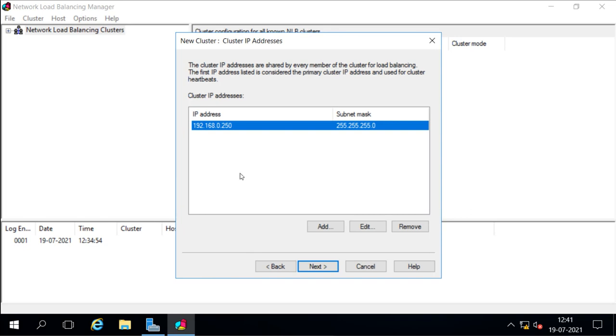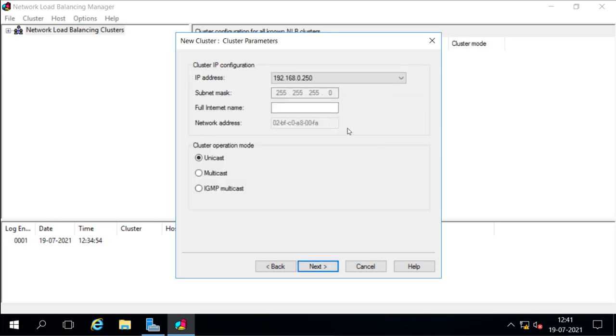After deciding the IP address, we will go next, and also we can add more IP addresses if we like. Like if suppose we want to configure multiple services on the cluster, like I want to configure web services, I want to configure FTP services. So I can have 2 different IP addresses for different services. Okay, I will use one. Next. Now here, this is the IP address we have configured.